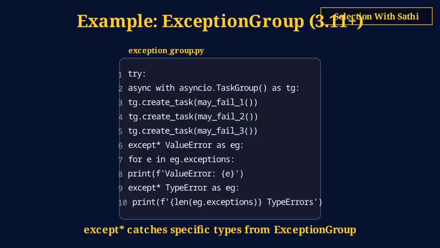except* ValueError catches only the value errors, while other exceptions continue to propagate. This is a huge improvement over gather's all-or-nothing error handling.